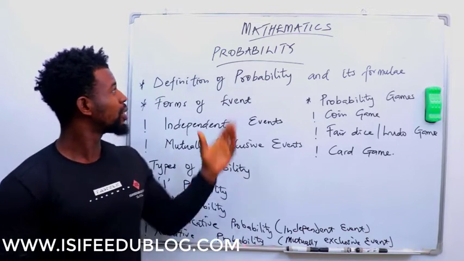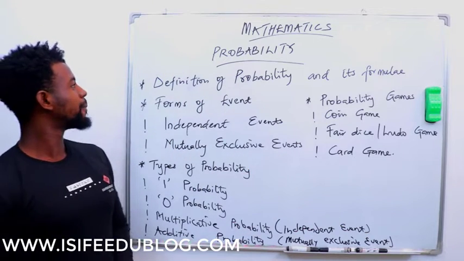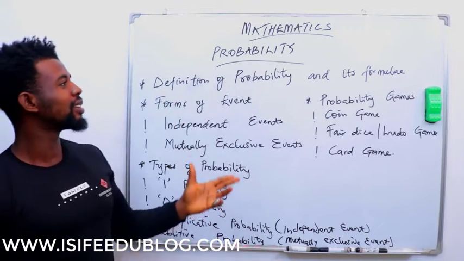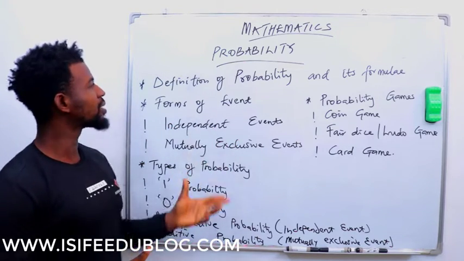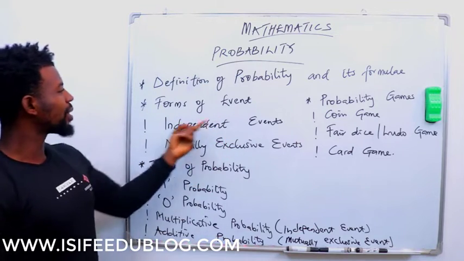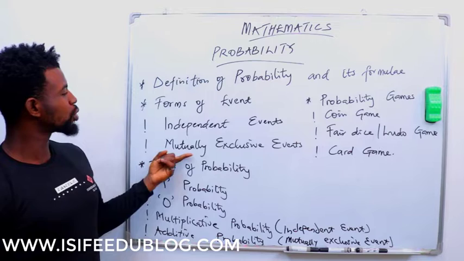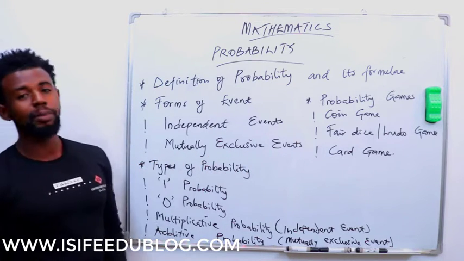Just like I said, today we'll be looking at probabilities, and what we have here is our objectives for today. We'll start by defining probability and its formula. After which we'll go to the forms of events under probability. Under the forms of events, we'll be looking at independent events and mutually exclusive events. After which we'll go to types of probability.